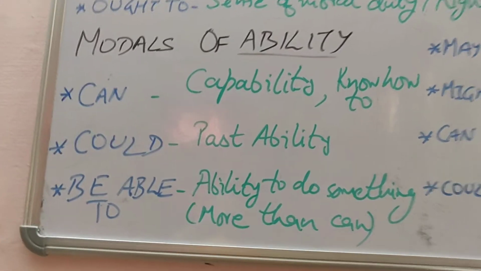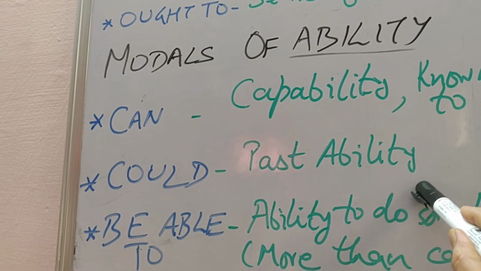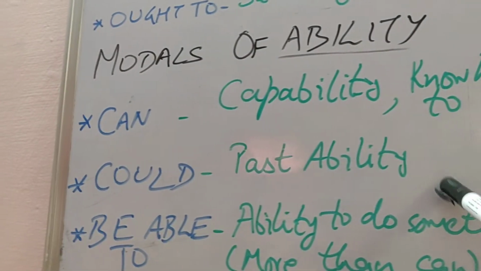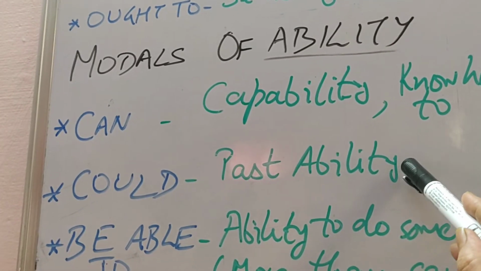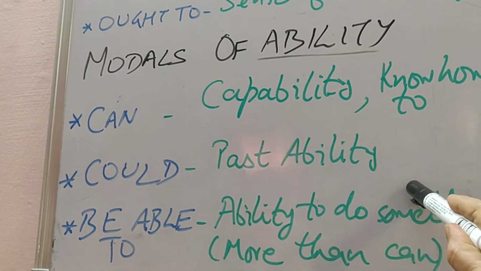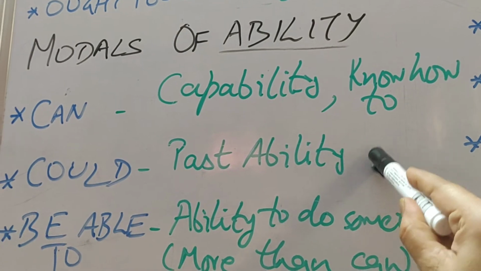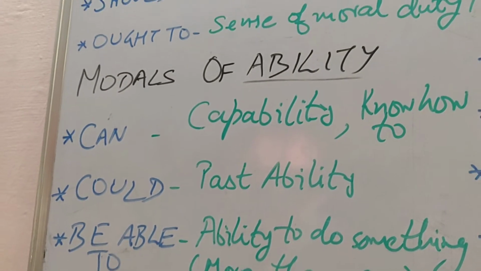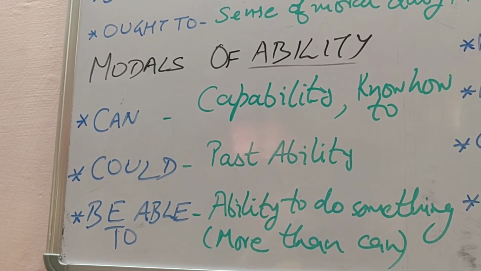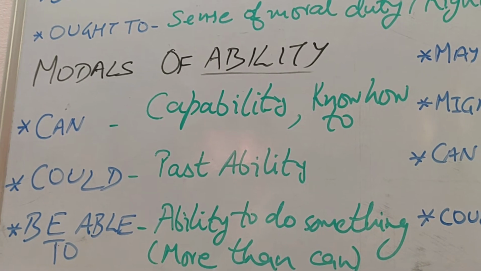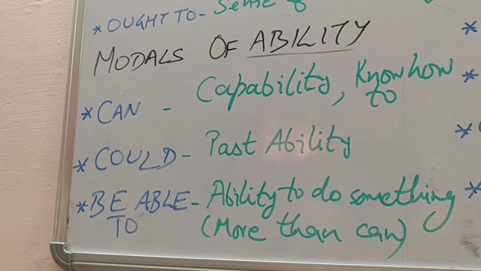Now come to the second one, that is could. Could is used to tell about past ability. Like if you say, I could dance very well when I was a child. Or you can say, Reema could do somersaults as a child. Or Shyam could jump over the fence as a child. So these are abilities which we had in the past. When Reema was a small child, she was able to do this act. That is a past ability, and for that we use could.